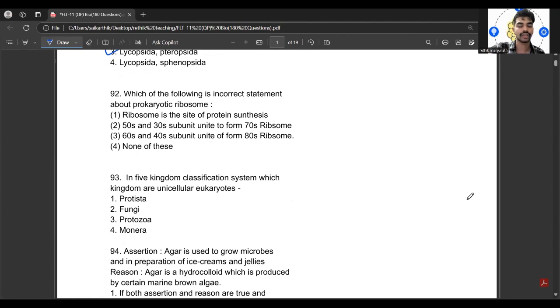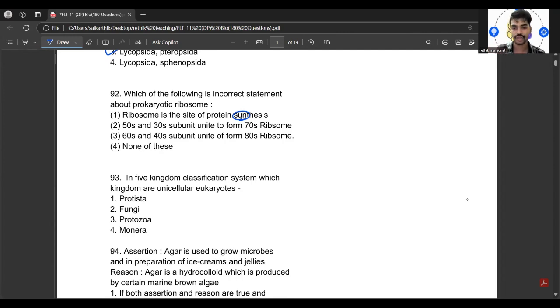Coming to the 92nd question: which of the following is an incorrect statement about the prokaryotic ribosome? See here, the ribosome is the site of protein synthesis. 50S and 30S subunits unite to form 70S ribosome, or 60S and 40S subunits unite to form 80S ribosome.